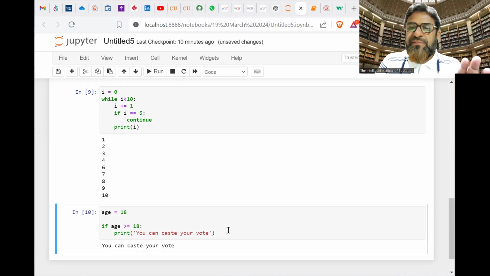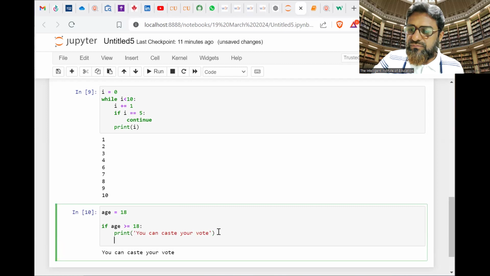We got the result here. But the question is that I want to use pass. For example, I am going to use else. Some other voters also came who are below 18, and they also want to vote. And for that also, our government is making some policy, some rules. They can also do that. But the policy is incomplete.